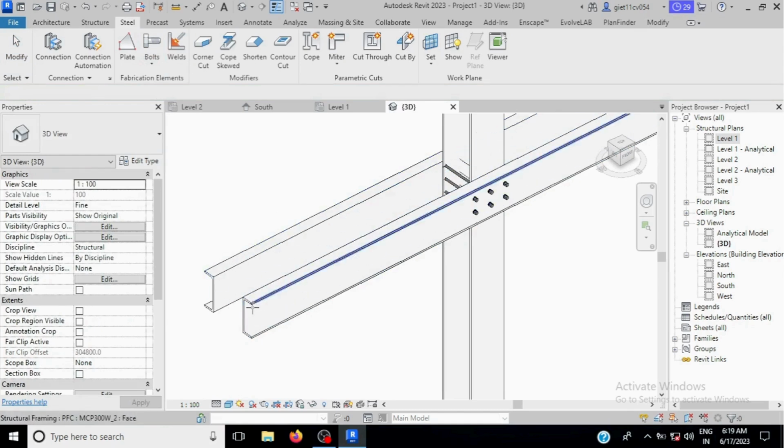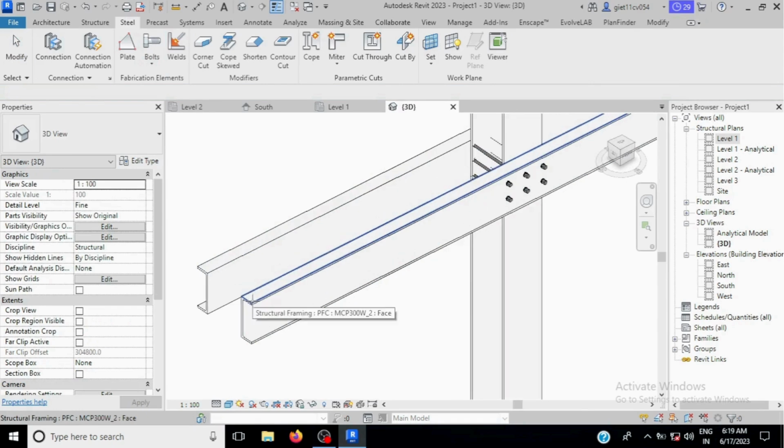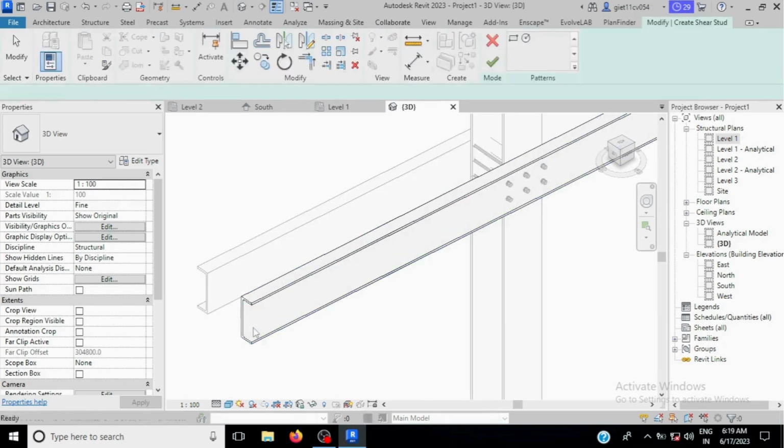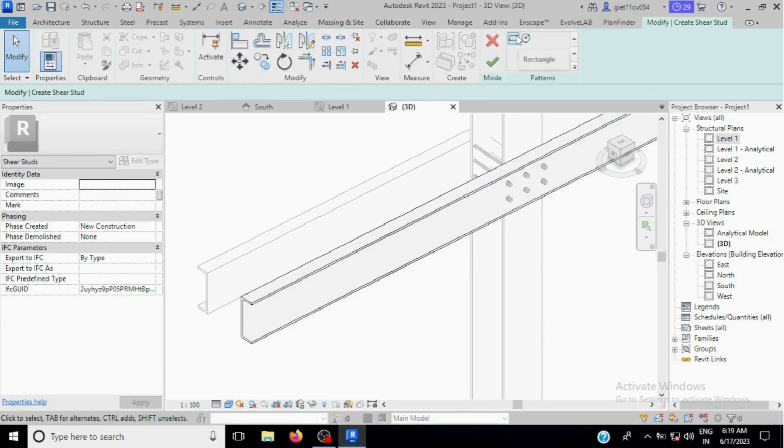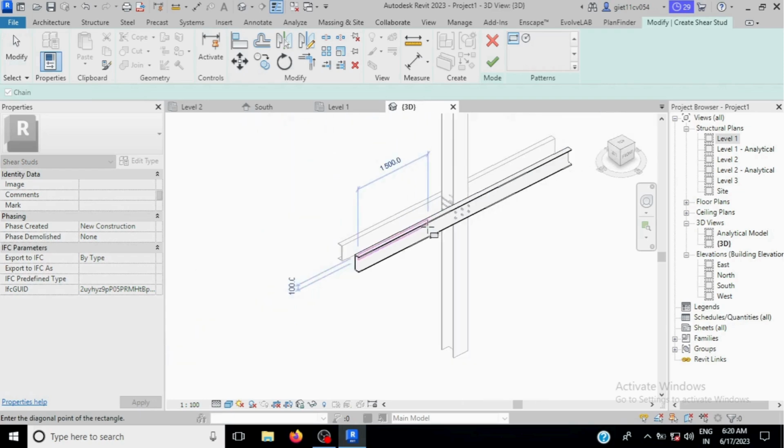Now you just select the face where you want to place the stud. Suppose okay, now select this rectangle and place the rectangle on this side.